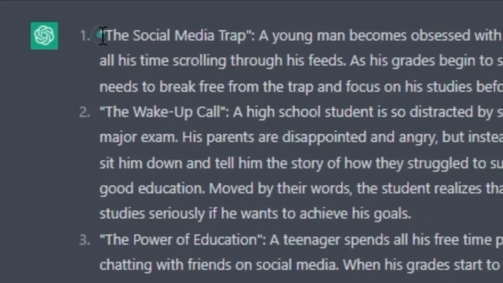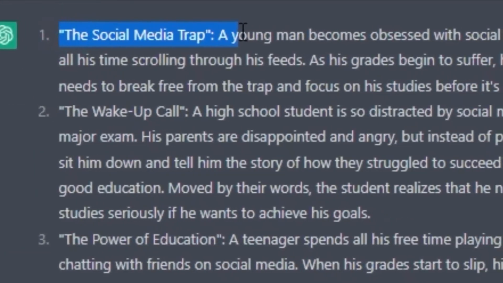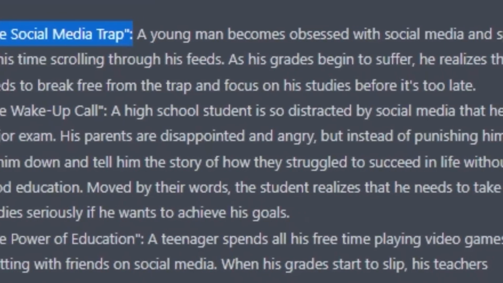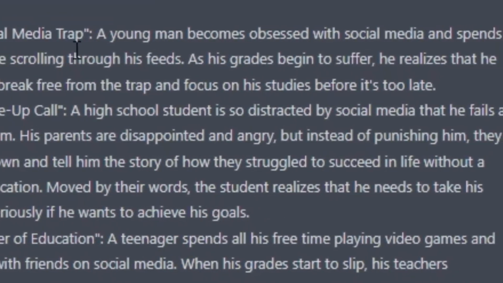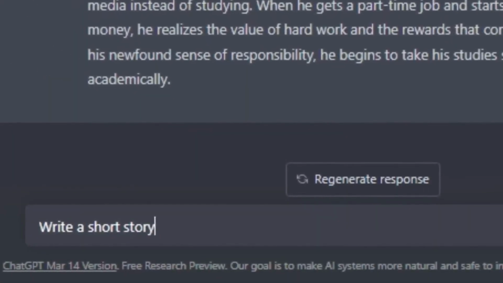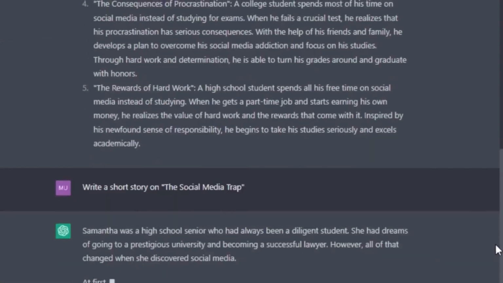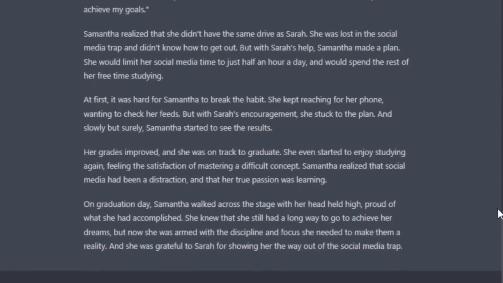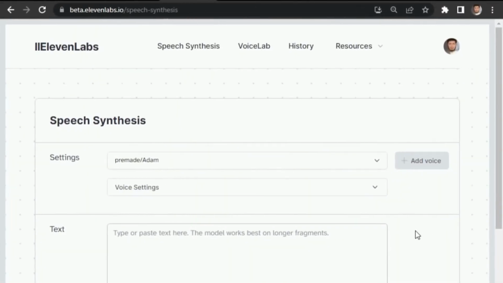As you can see, Chat will give you some ideas. The social media trap. This story is about a young man who spends all his time scrolling through social media and neglecting his studies. Now that we have a story idea, we can ask ChatGPT to write a short story on it. So once it's done writing the story, all you have to do is just copy the story, and the next step is to create the voice.